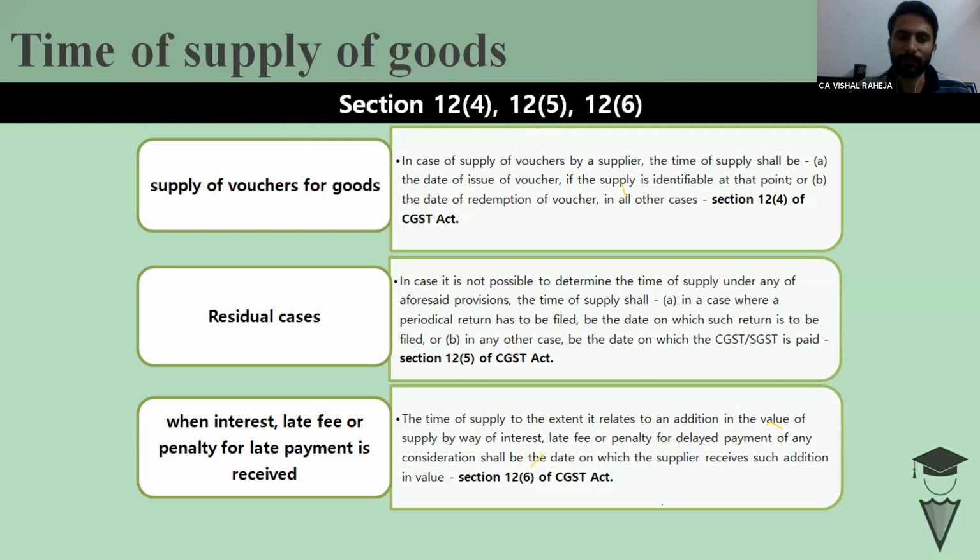For example, I have sold the vouchers and I am right now not in a position to tell how a person would redeem that voucher. In that situation, I will pay taxes on the supply of that voucher at the time when the voucher is redeemed. So it is a very tricky and difficult task. The law has been enacted in such a way that the person dealing in vouchers has to keep a record of when the voucher would be redeemed. So it is very difficult for that person to ascertain the taxability, the time of supply of those goods.